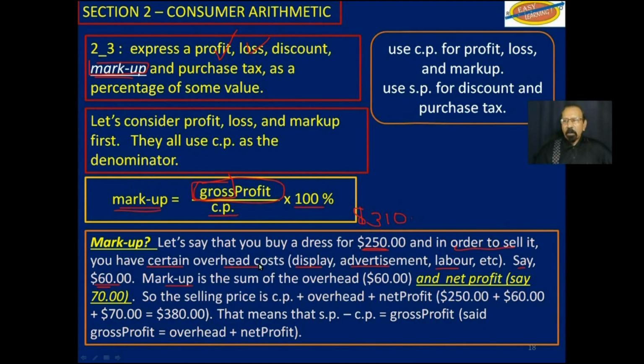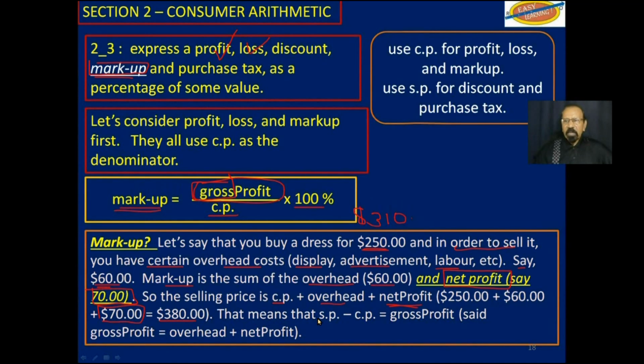Now the markup is the sum of the overhead, in this case $60, plus the net profit, let us say $70. So the selling price is the cost price plus the overhead plus the net profit. And if we were to add those, we will get $380, which includes $70 net profit.